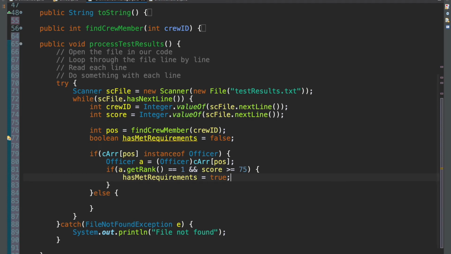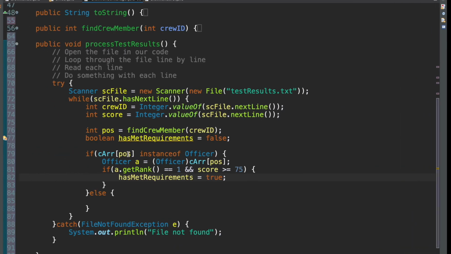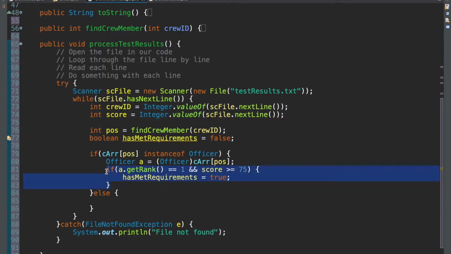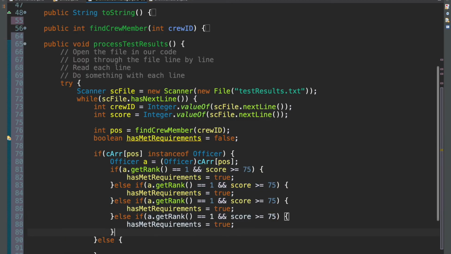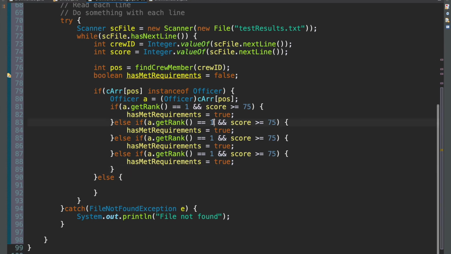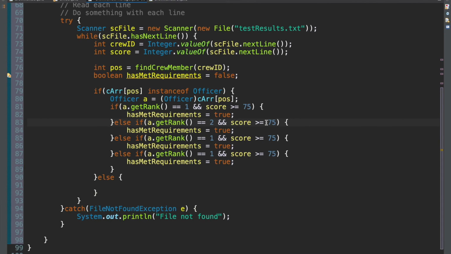And now we're doing that how many times? 1, 2, 3, 4 times. So I'll just copy that, else if that. Okay. So in this case, we're saying if their rank is equal to 2 and their score is greater than 80.